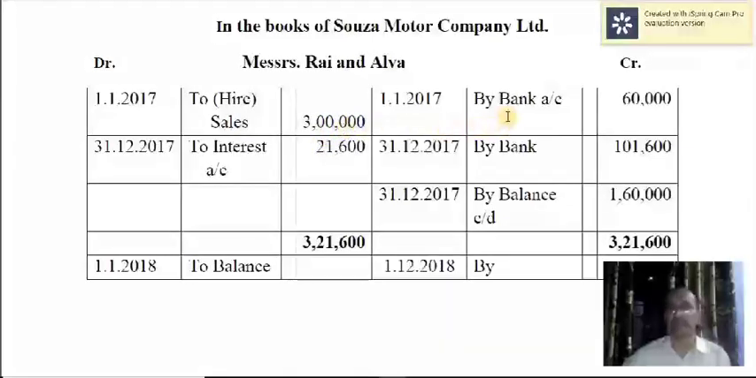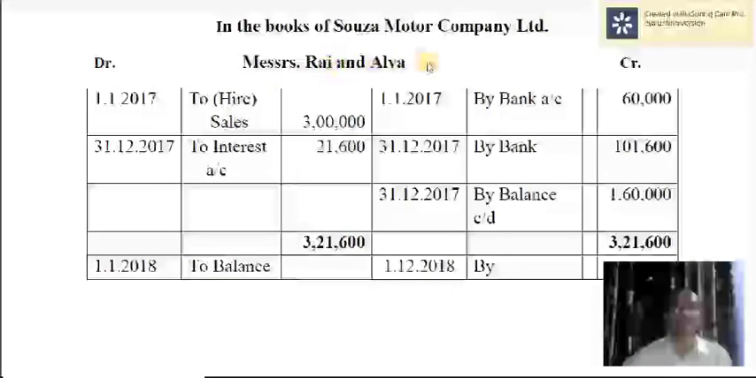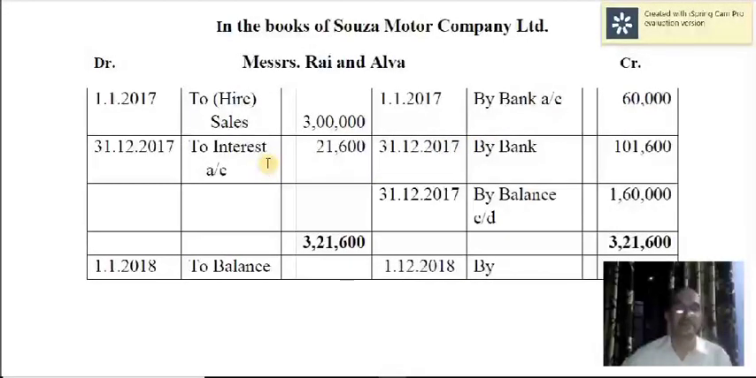Of course, you are receiving the down payment of 60,000. Therefore, bank account debtor to Messrs. Rai and Alva, so by bank account 60,000. Then at the end of the year, interest is due. So the entry will be, interest is receivable from Messrs. Rai and Alva. Therefore, you debit them, Messrs. Rai and Alva's account debtor to interest account. Here interest is an income for us. For the hire vendors or hire sellers, interest is an income. Therefore, it should be credited to interest account, whereas for the buyer, it is a debit.